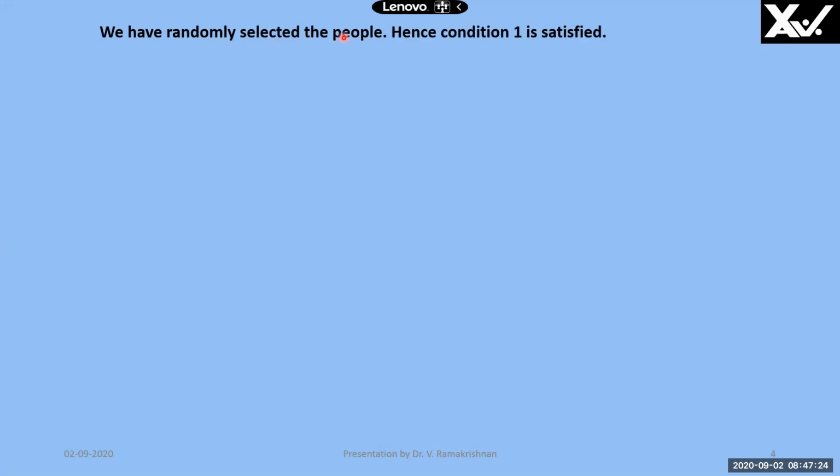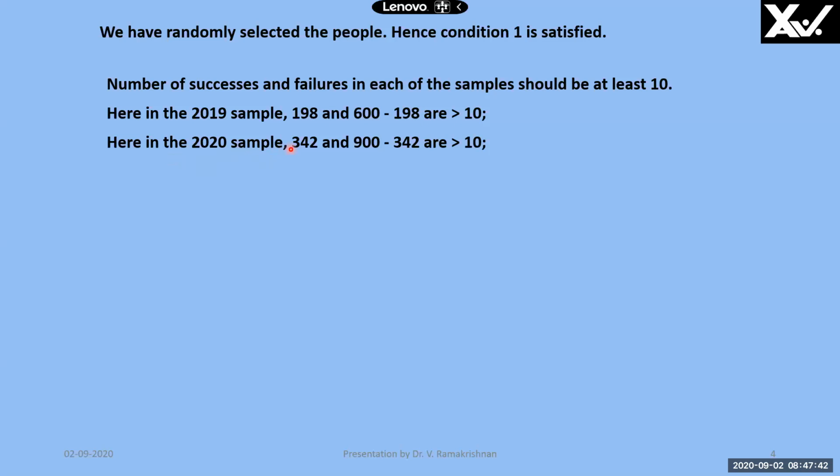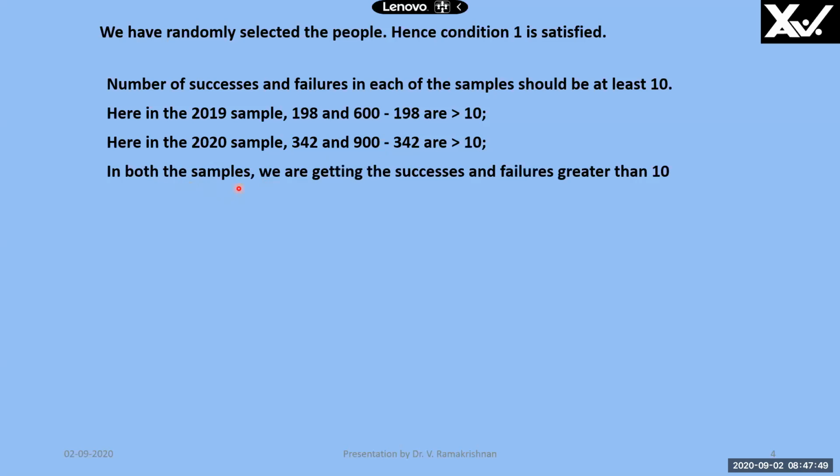So we are randomly selected people, therefore condition 1 is satisfied. Number of successes and number of failures in each of the samples should be at least 10. You will see that. In 2019 sample, we found 198 positive cases and 600 minus 198 negative cases. So both are greater than 10. Similarly, in 2020 sample also, we got 342 positive cases and 900 minus 342 negative cases. Both are greater than 10. So in both the samples, we are getting the successes and failures greater than 10. Therefore, the normal condition is satisfied.